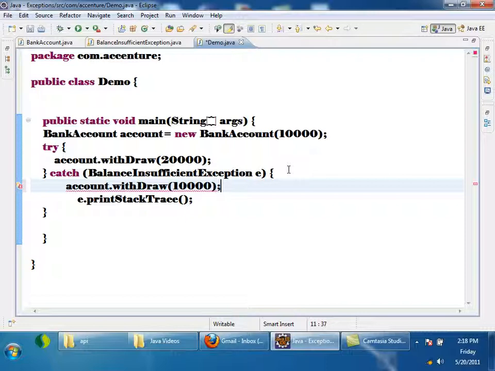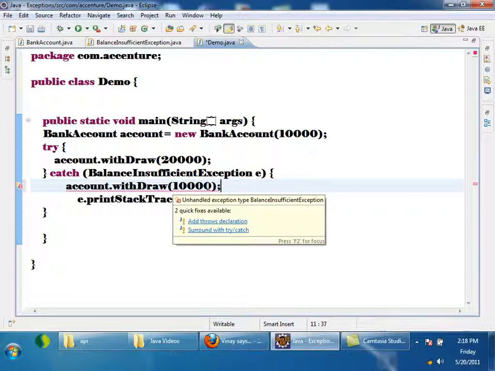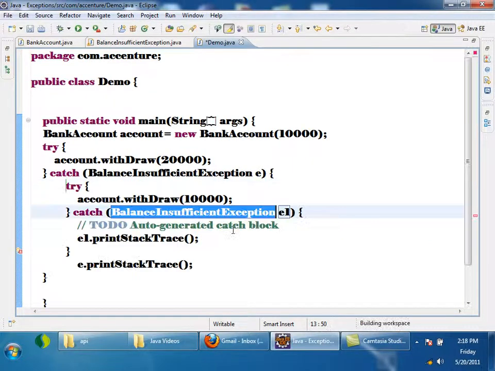It is saying that there is a probability, right? It may or may not occur, but there is a probability. If the method is throwing it, you should catch it. So what I can do now is, I can again surround it with the try catch. I am keeping the cursor, surround with try catch. See, in one catch, I can have another try catch. Okay?